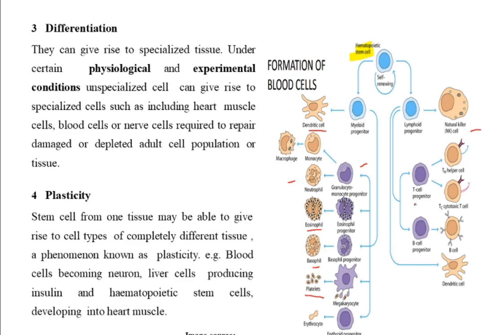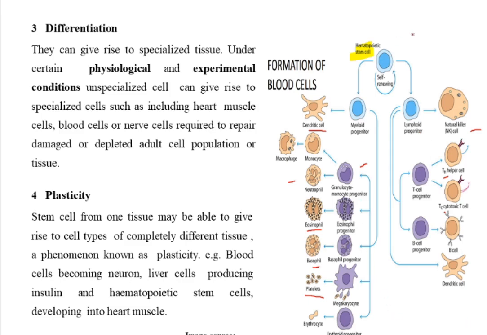Then it produces the T cell progenitor, which matures into T helper or cytotoxic T cells, which play a very important, central role in the cell mediated immune system. The same lymphoid progenitor cell can produce a B cell progenitor which matures into the B cell, the cell responsible for production of antibodies which protect us from disease-causing agents. And not only that, the same lymphoid progenitor can also produce dendritic cells.